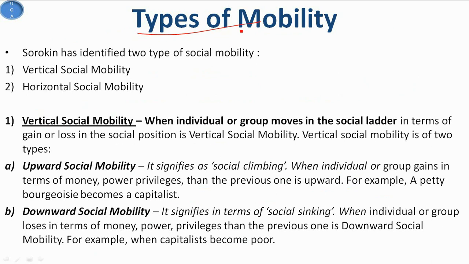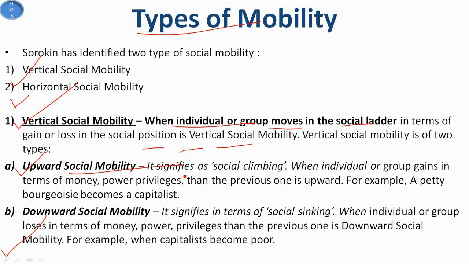Now we see the types of mobility. Sorokin identified basically two types of social mobility. The first one is vertical, and the second one is horizontal. Vertical is also divided in two, that is upward social mobility and downward social mobility. First, let us see vertical social mobility. When an individual or group moves in the social ladder in terms of gains or loss in social position, it is known as vertical mobility.